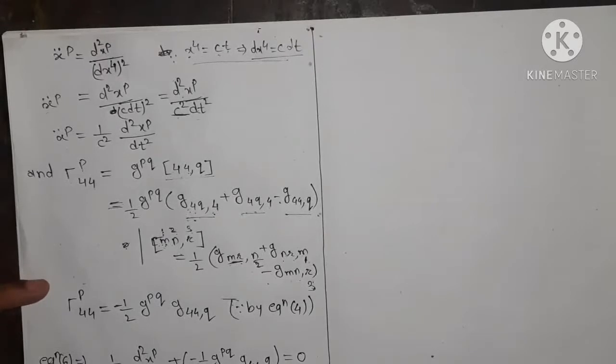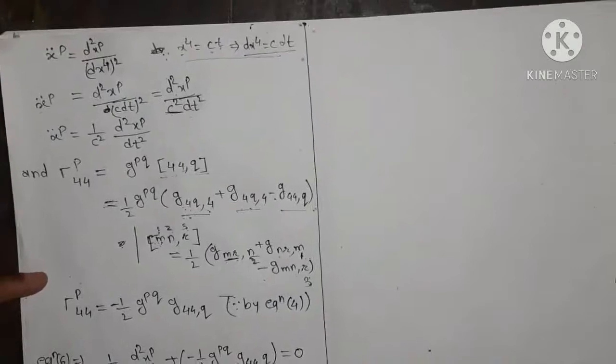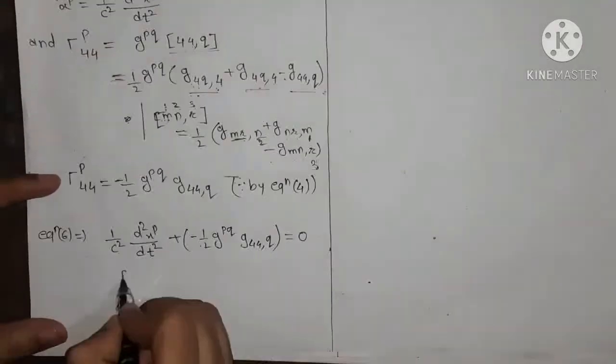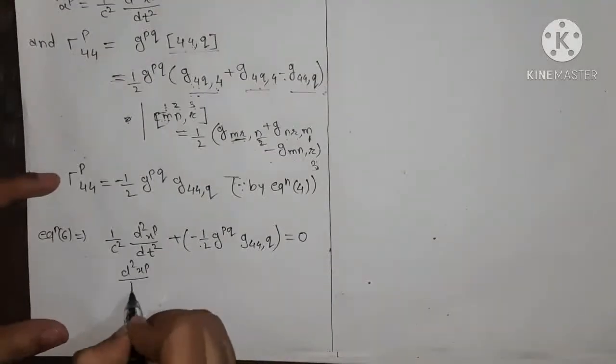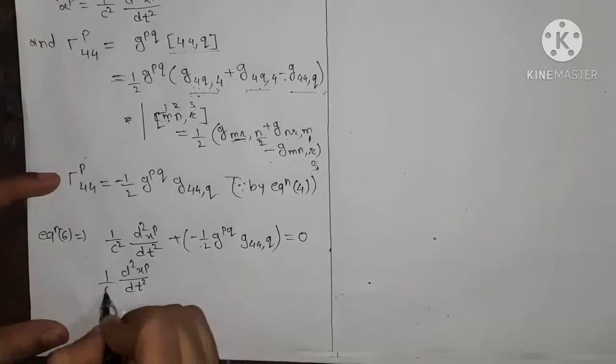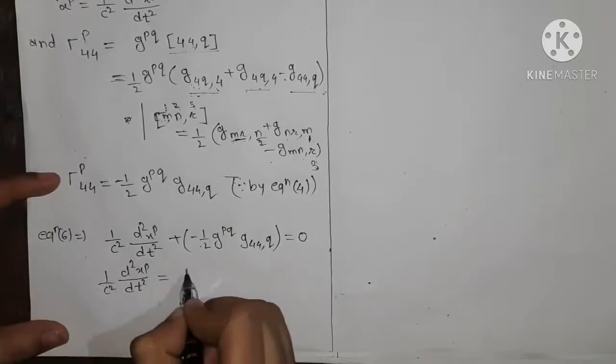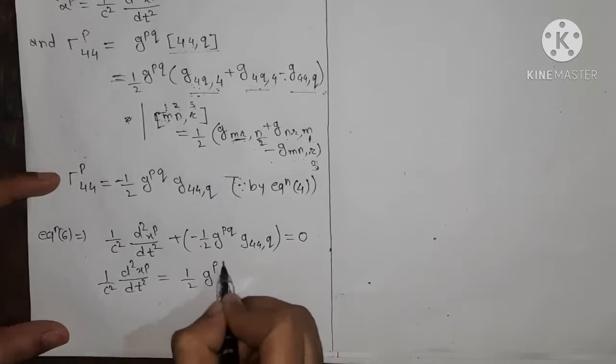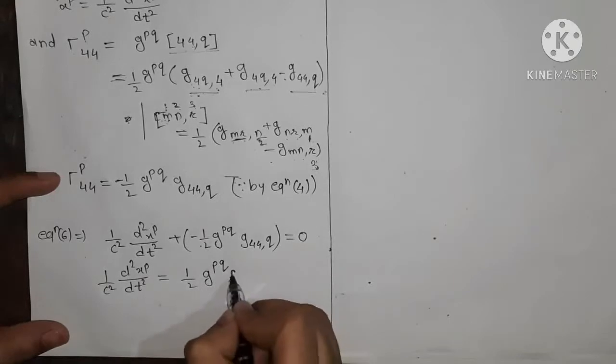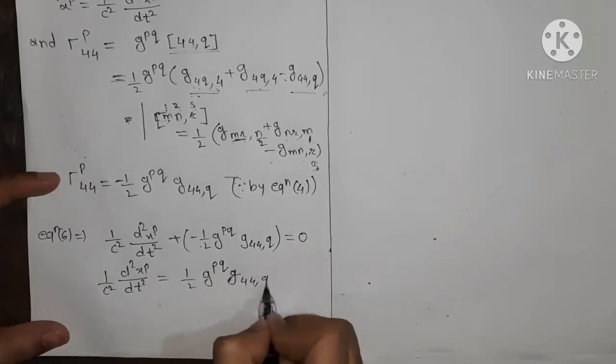Now we take this minus term to this side, so it is equal to d²xp/dt², 1/c² is here, equals 1/2 g_pq,4 comma q.